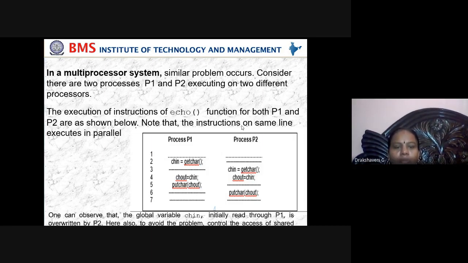Even in a multiprocessor this problem is there, because the variable is global: process 1 can use it, process 2 can use it, but if one process is using a global variable, the other should not use it until this work is done. That's what here, there are two processors P1 and P2. P1 is using the echo function, it should complete its work, and only then should P2 be allowed. That's the meaning of sharing global variables.